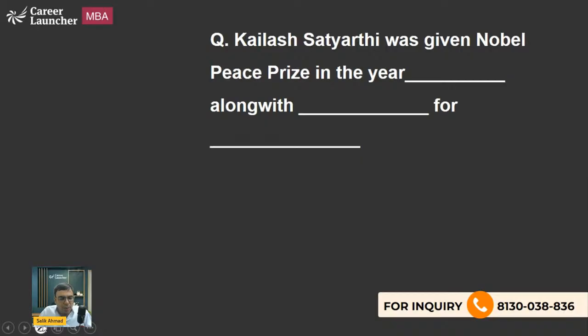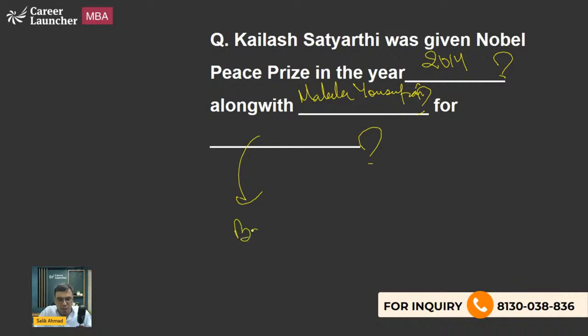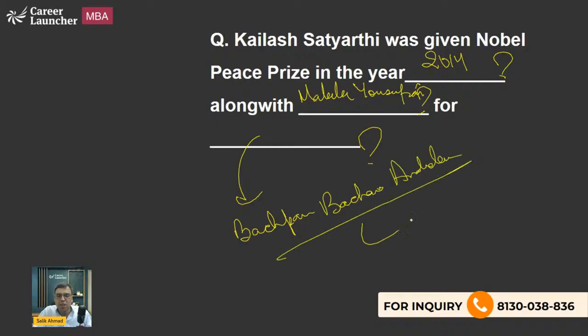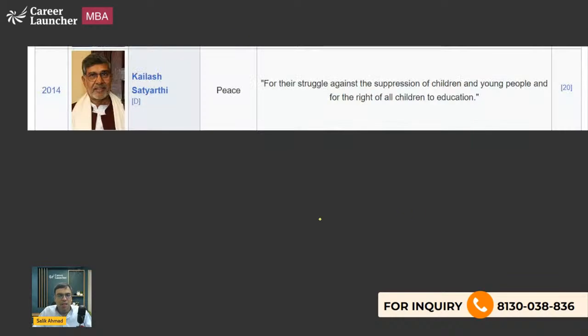Kailash Satyarthi was given the Nobel Peace Prize in the year dash along with dash for dash. So you have to fill all the three. He was given it in the year 2014 along with Malala Yousafzai from Pakistan. For what? For Bachpan Bachao Andolan. So he has Bachpan Bachao Andolan, we can say a non-government organization, an NGO working for child rights or the fight against child labor, etc. That is what you should be knowing.